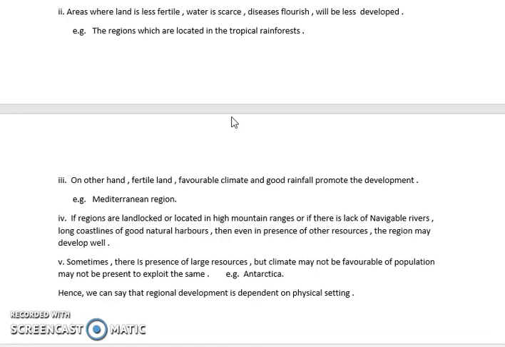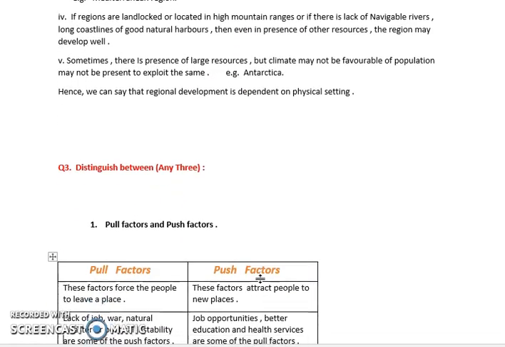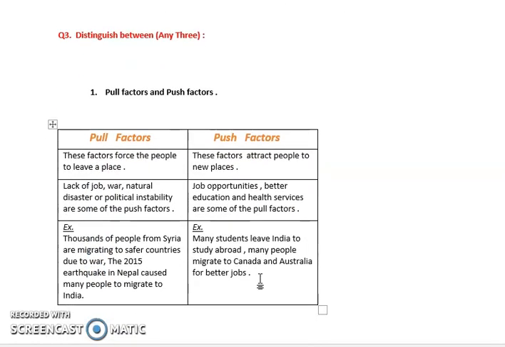So the developed places, like the Mediterranean region, is one of the developed places. Then the less developed place is the equatorial region, the tropical rainforest region. And sometimes there are large amounts of resources, but the climate is not favorable, okay, to exploit. So that is Antarctica. So we all know Antarctica, the climate is not favorable, but there are so many resources present over there.